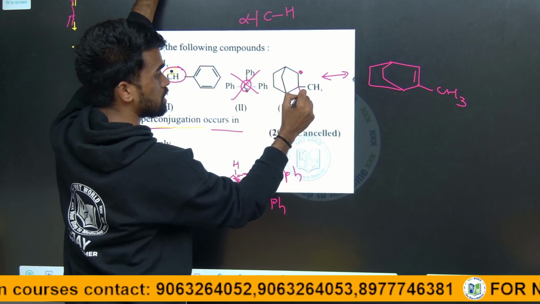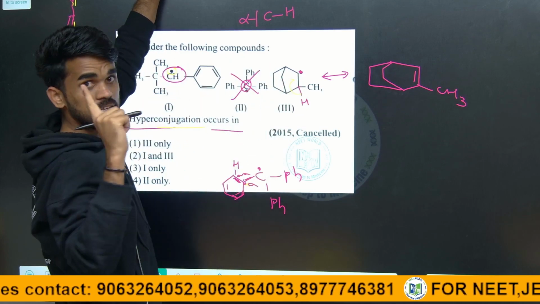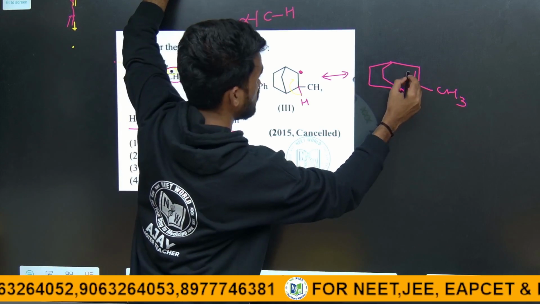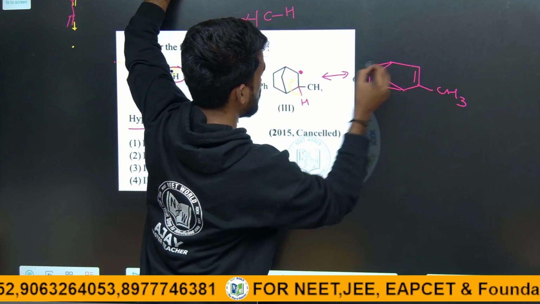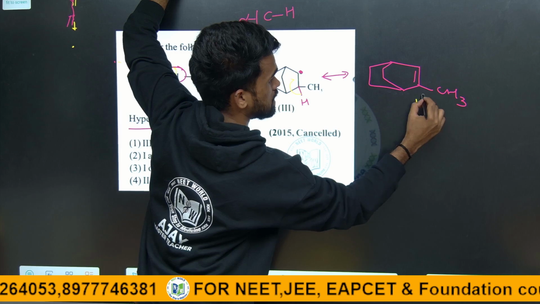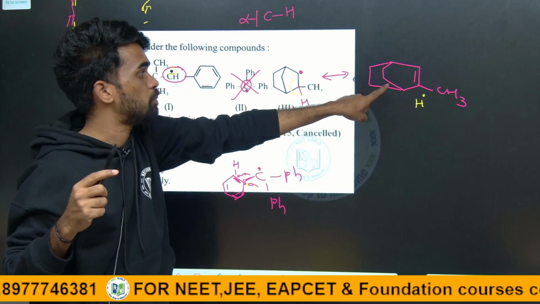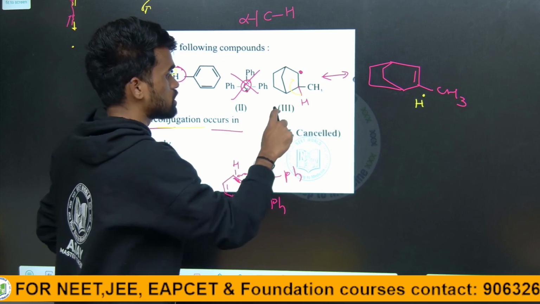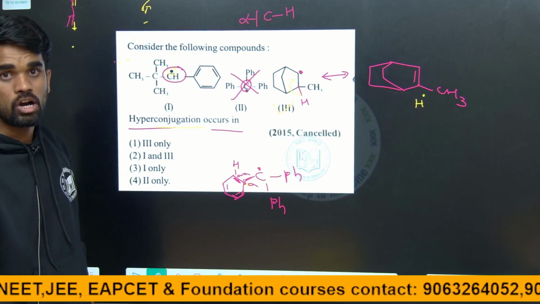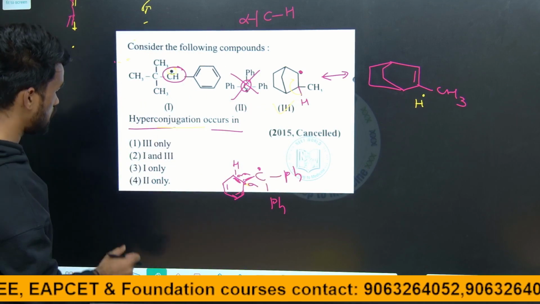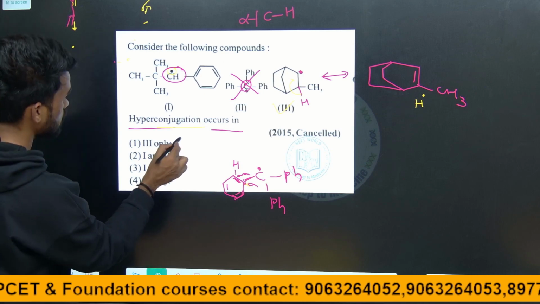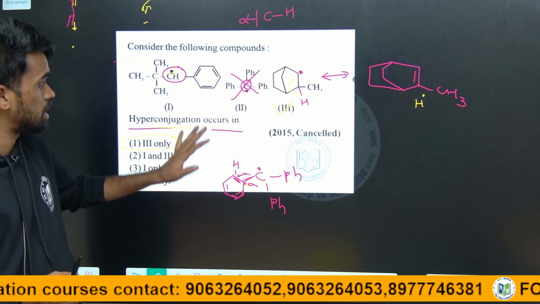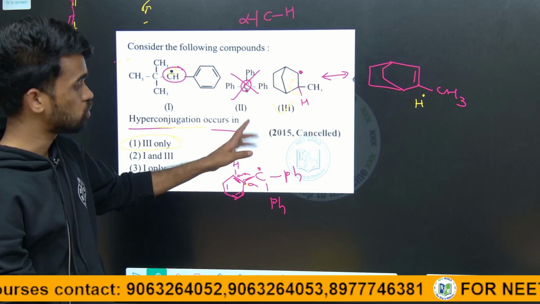Already one electron is there, no? So indicate with a single-headed arrow the movement of only one electron. It forms a bond, and the hydrogen stays like this. This is the hyperconjugative form of the third structure. So hyperconjugation is possible only in the third option, not in 1 and 2. So option 1 is suitable for this question. This is also a NEET 2015 question.